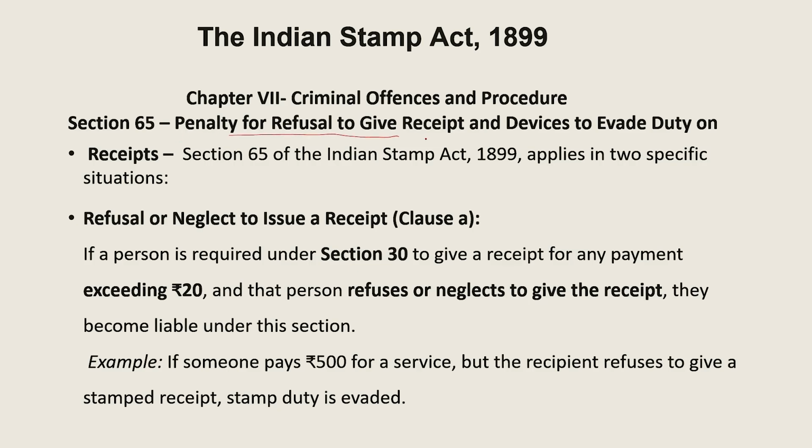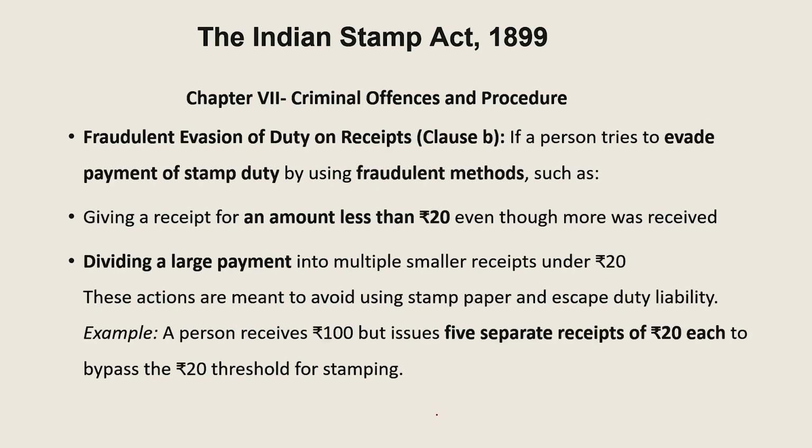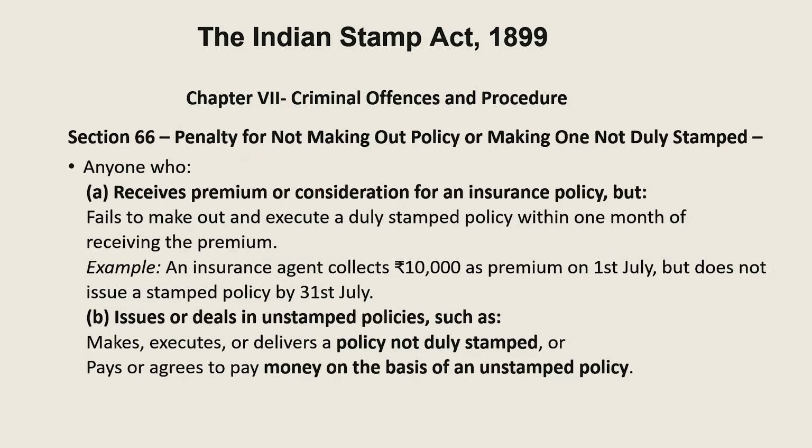Section 65 discusses the penalty for refusing to give a receipt, a device to evade duty. We know that this applies to two situations: refusal or neglect to issue a receipt. If a person required under section 30 to give a receipt for any payment exceeding 20 rupees refuses or neglects to give the receipt, they become liable under this section and have to pay the fine. So if someone pays 500 for a service but the receipt is refused, stamp duty is evaded, right? Further, section 66, penalty for not making out a policy or making one not duly stamped.